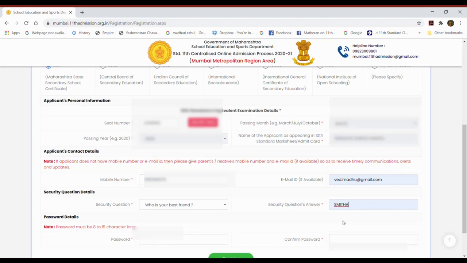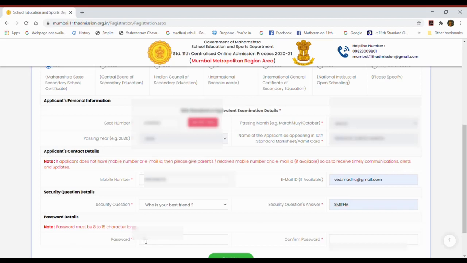Remember, this option is important. In case you forget the password, they'll ask your application number and security question. If you type the answer correctly, the password will be sent on your mobile number. So that is the reason this security question is important. Please note it down somewhere, because in case you forget the password, this is going to be helpful to you.